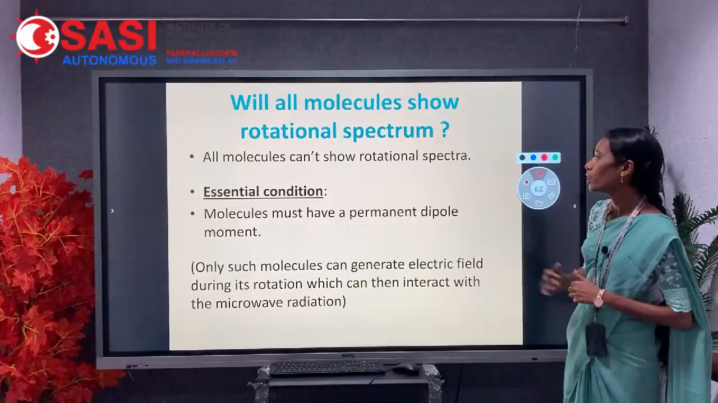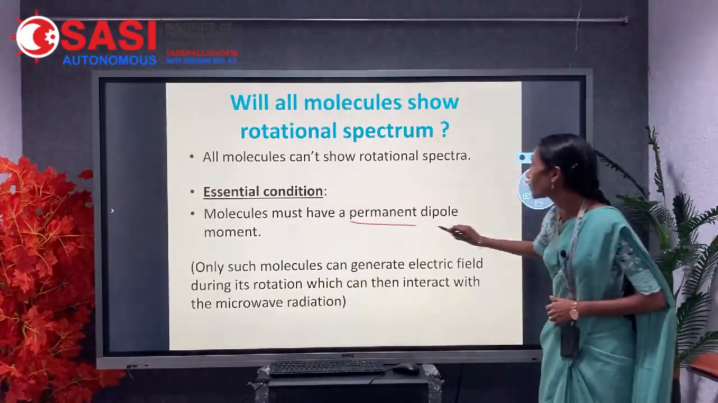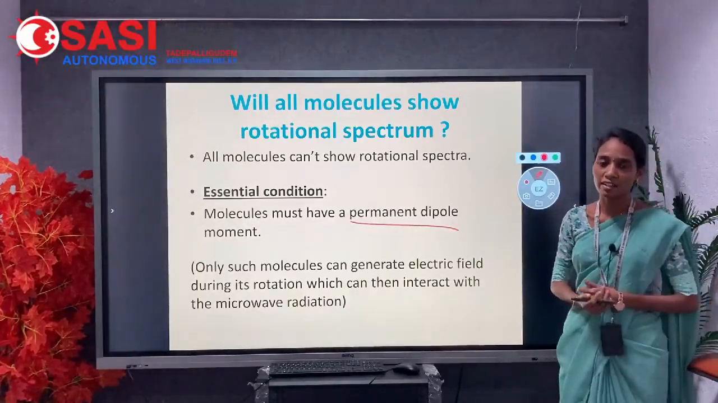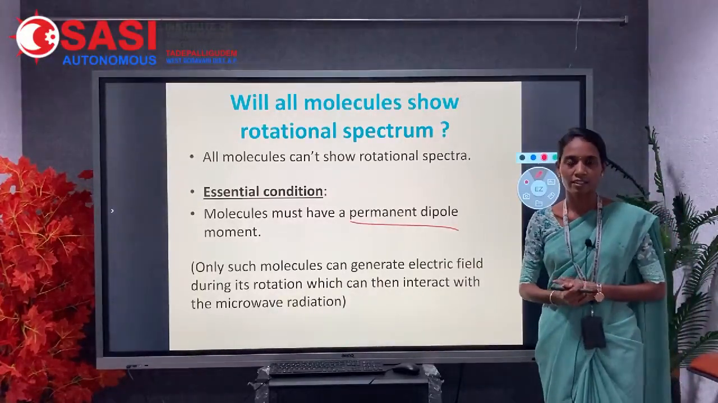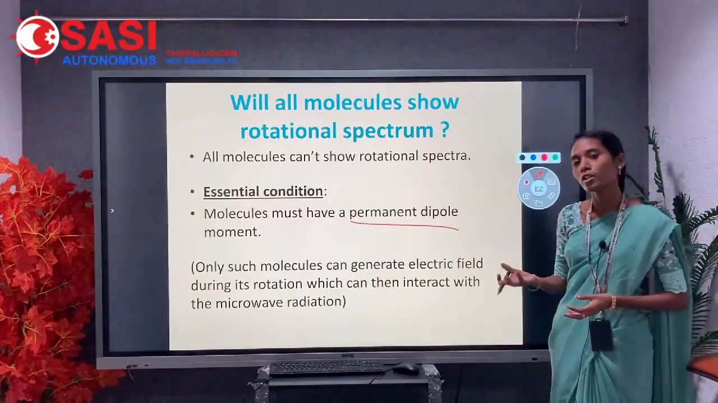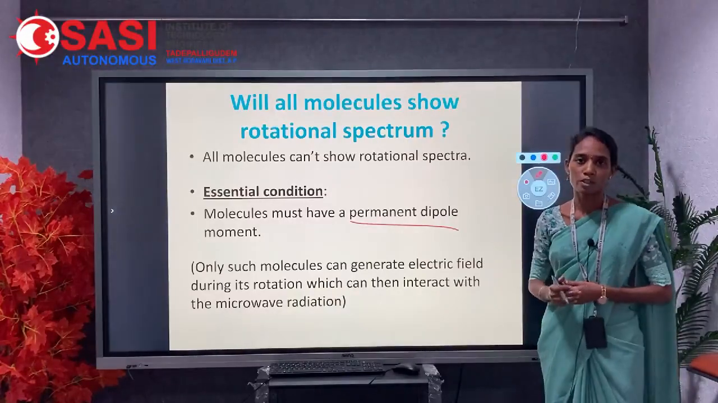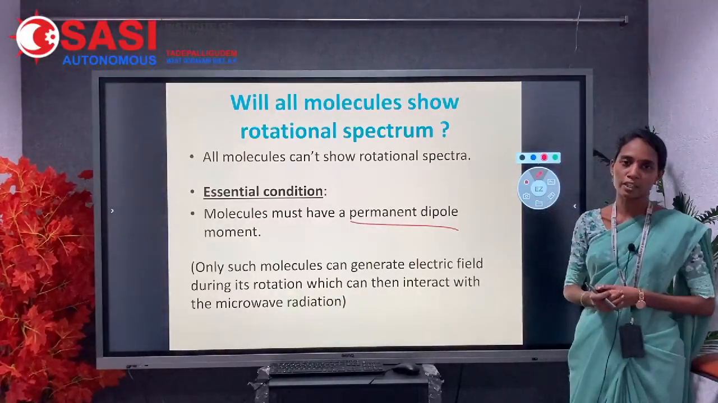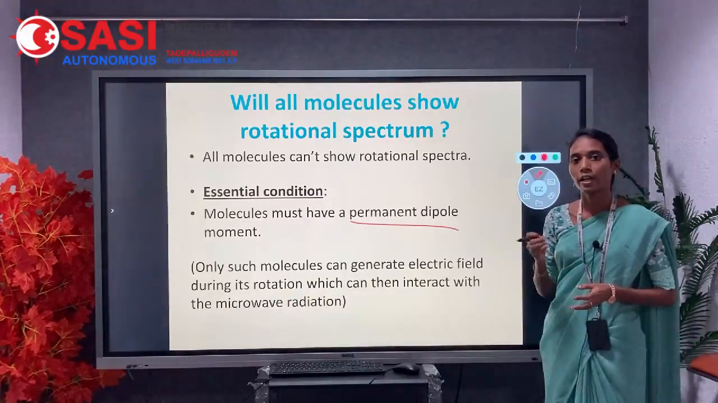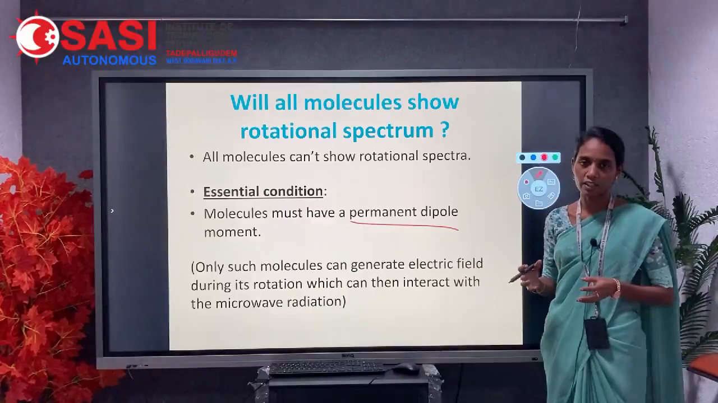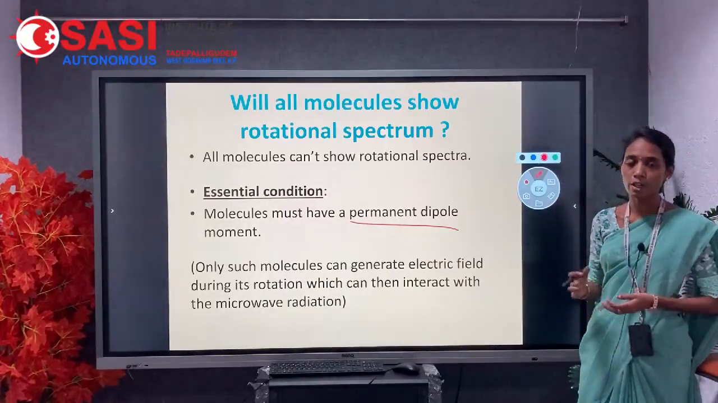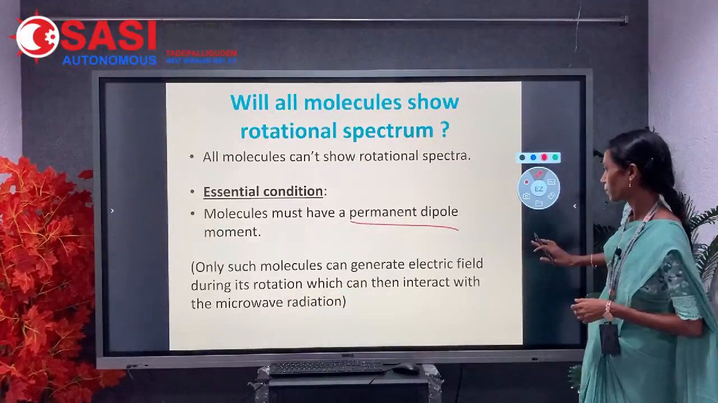Here the molecules must have a permanent dipole moment. A permanent dipole moment occurs when there is a separation of charges. Separation of charges means, if you consider a water molecule, there are positive ions, the H plus, and an electronegative atom, the oxygen. The sharing of electrons by atoms in a molecule is unequal, which gives rise to the separation of charges, and then a dipole is created.